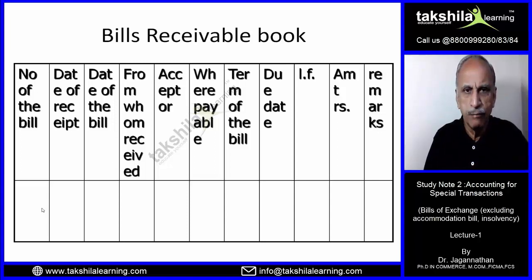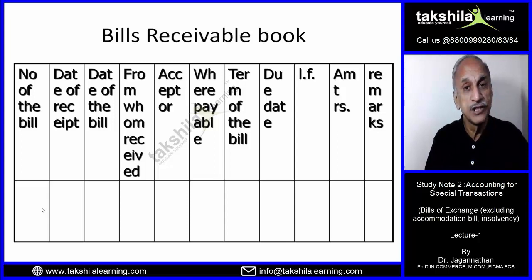Number of the bill, every bill will have a number. Date of the receipt, when it was received, date of the bill written on the bill of exchange or promissory note, from whom it was received, whether it has been received from the person who has drawn the bill or by some other person, the acceptor. Who is the acceptor? The one who has agreed to pay, if you recall in a bill of exchange. In case of a promissory note, you will say not applicable.